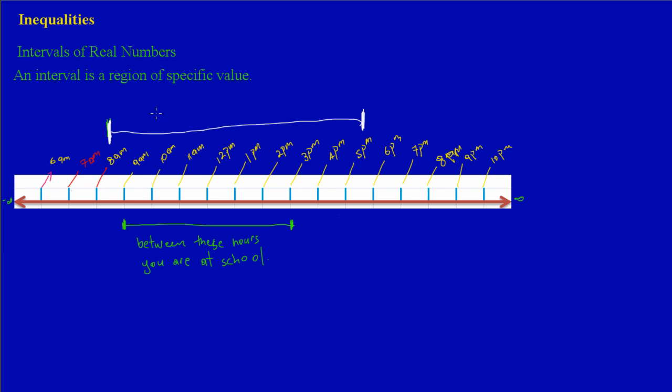So for example, your mom or your dad, this is the time that they're required to be at work. In their case, this would be the interval that I'm speaking about. As I've said, I'm dealing with a certain set of values in a well-defined, specific region. This would be the region of the day that I'm speaking about, that they should be at work.